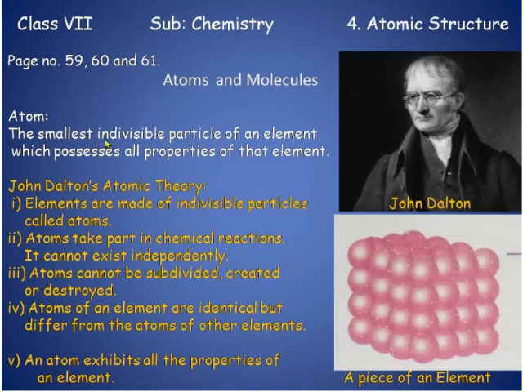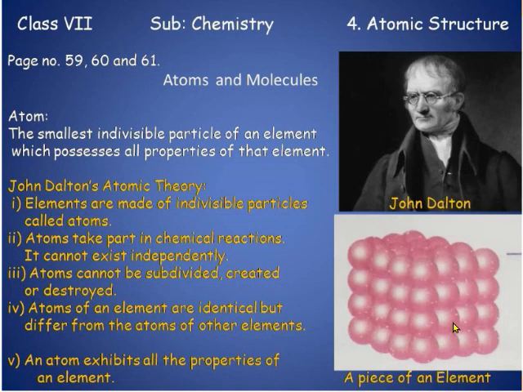What do you mean by indivisible here? Divisible means which can be broken, which can be divided. But indivisible means which cannot be broken, which cannot be divided. So the smallest particle which cannot be divided is called an atom. Suppose this is a piece of an element. And we go on breaking this piece and making it smaller and smaller.